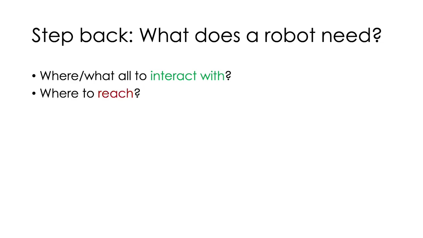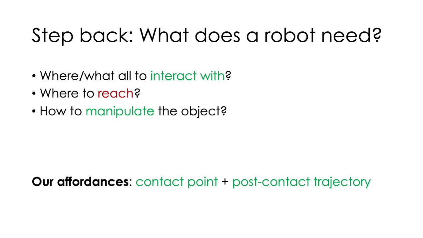It needs to know how to get to said interaction point. But kinematics are usually known, so we can rely on planning for this. Finally, it needs to know what to do after it has grasped the desired object, which is difficult. Thus, our formulation of affordances specifically focuses on the contact point and the post-contact trajectory.